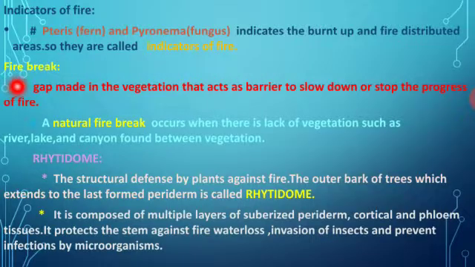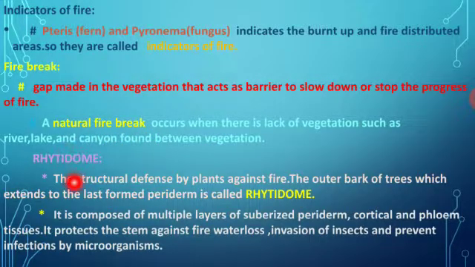And next one, fire break. It is a gap in the vegetation that acts as a barrier to slow down or stop the progress of the fire. So, that which slows down the spread of the fire is named a fire break. A natural fire break occurs when there is a lack of vegetation, such as a river, lake or canyon found between the vegetation. When there is no water availability nearby, a natural fire break does not take place.